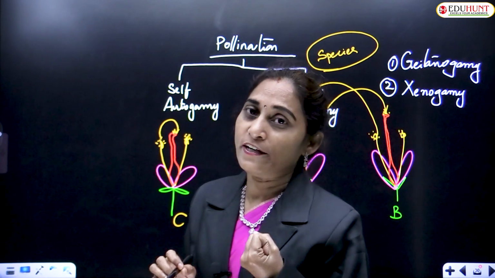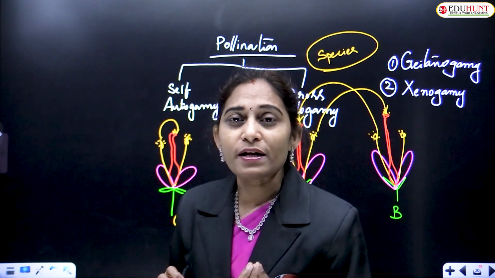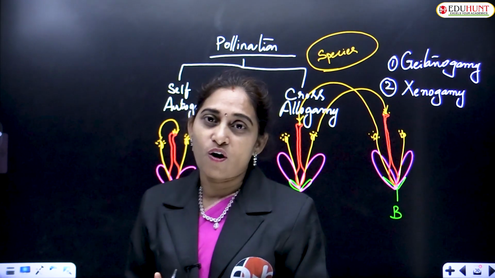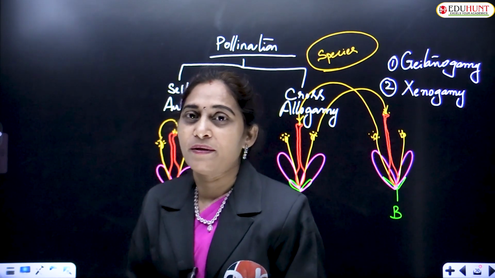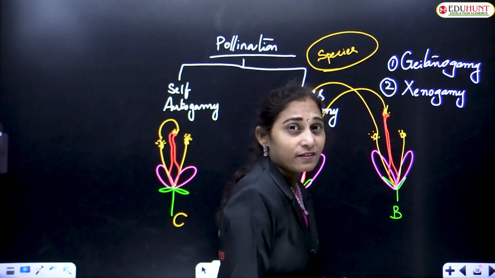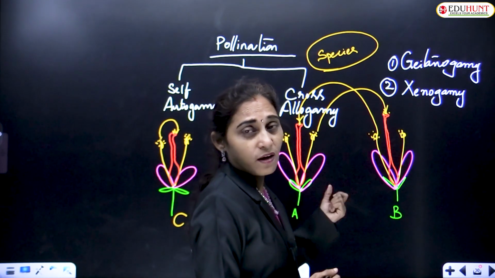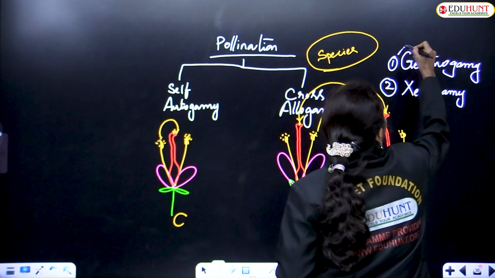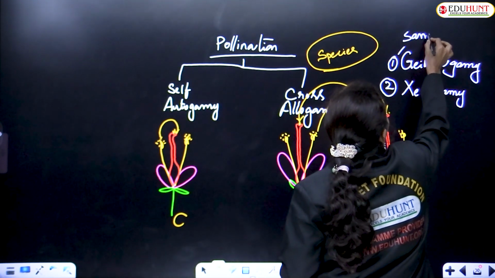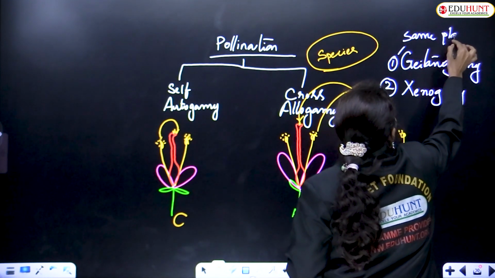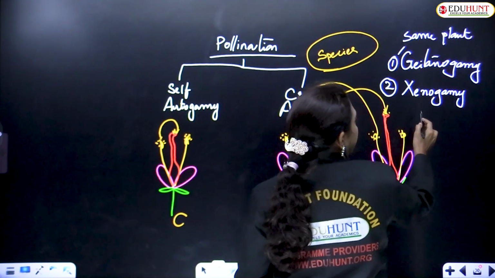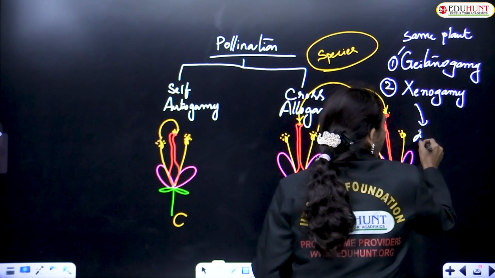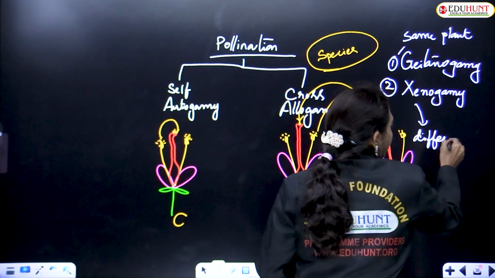Geitonogamy is the transfer of pollen grains from one flower to another present on the same plant. And if the flowers are present on different plants of the same species, then it is called xenogamy.